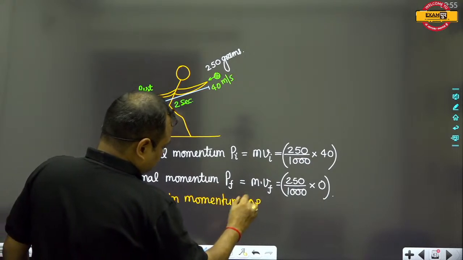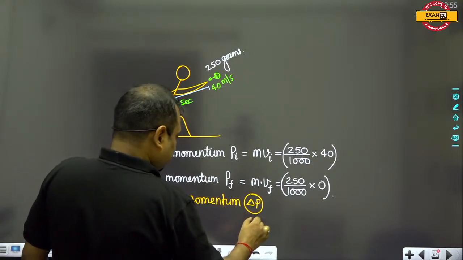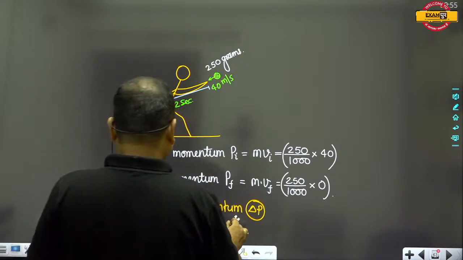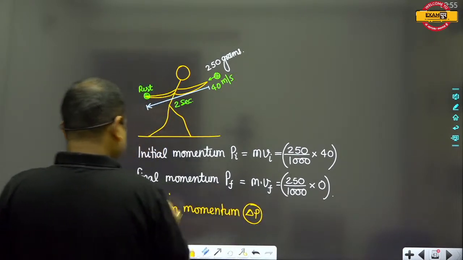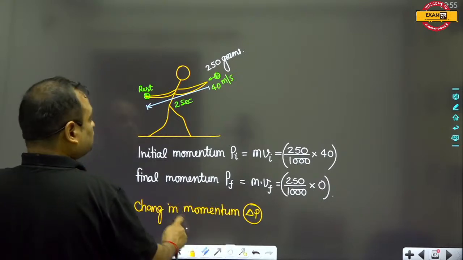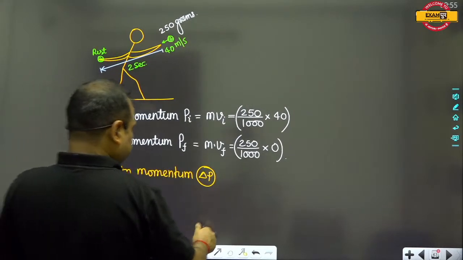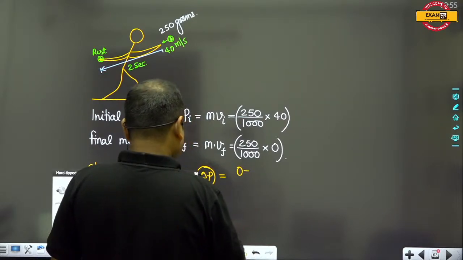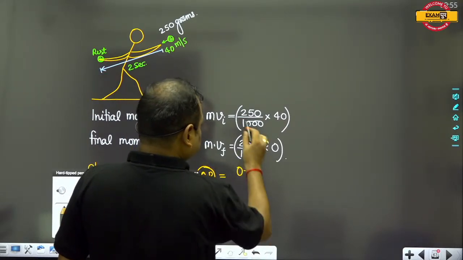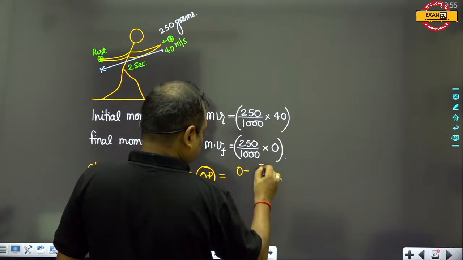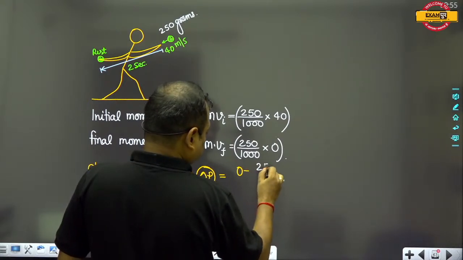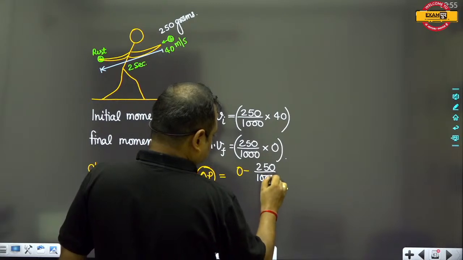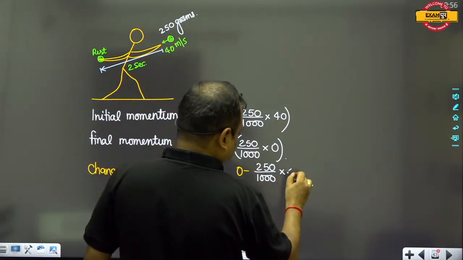Change in momentum, this is delta p. When we talk about delta p, this will be equal to 0 minus 250 upon 1000 into 40.